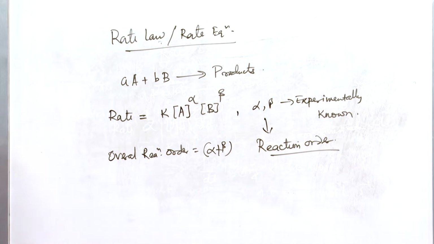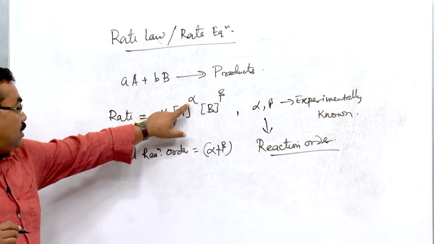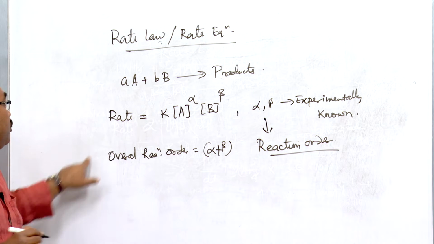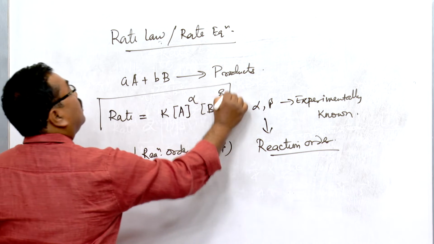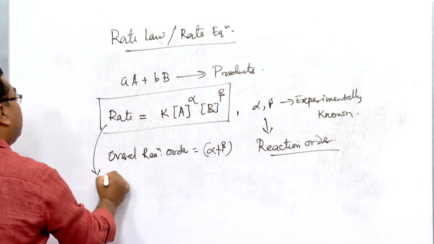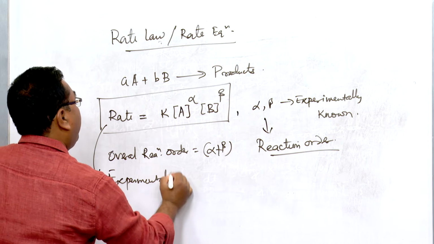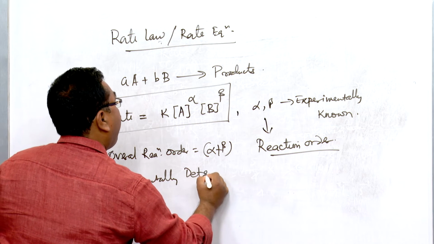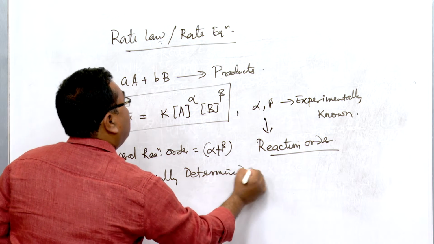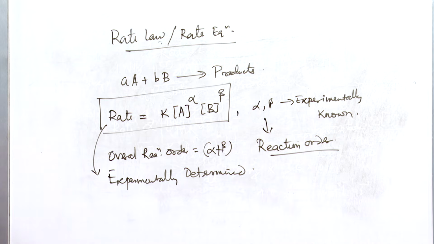This is the overall reaction order, alpha plus beta. So, these are experimentally known quantities, and this equation is experimentally determined. So, this is called the rate law or the rate equation.